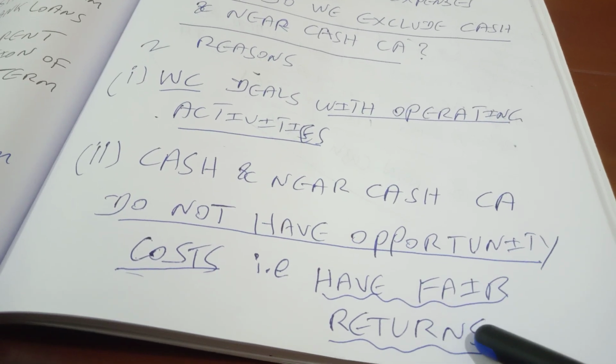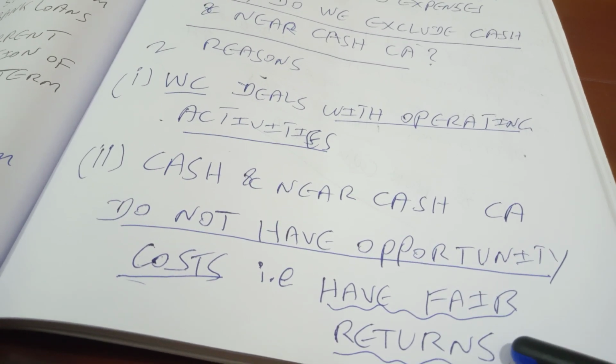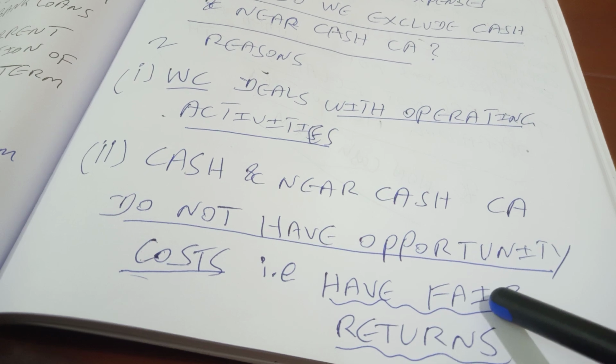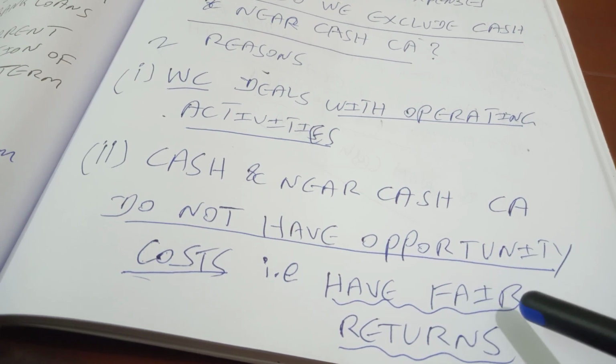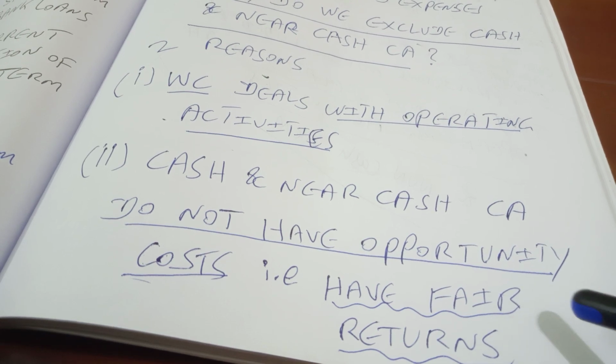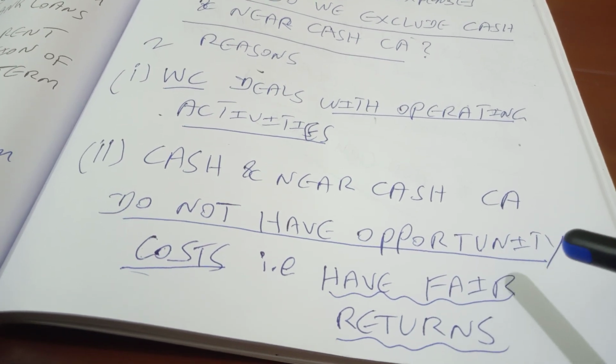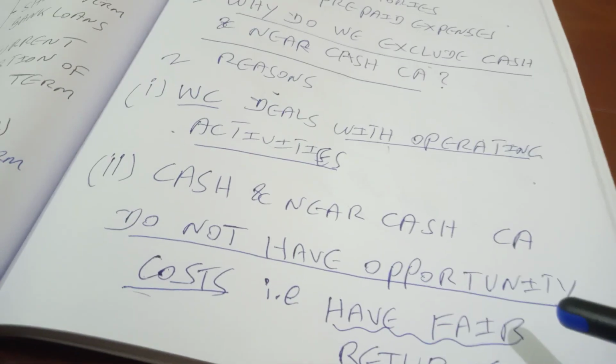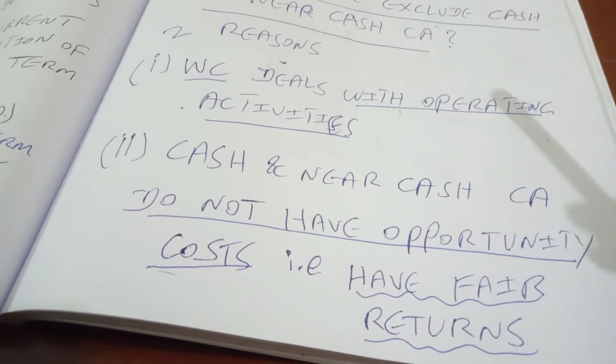So that means the benefit and cost of cash and near cash items are almost the same. So that means there is no loss of money, there is no real economic disadvantage. That is why we are not considering cash and near cash items in the computation of working capital.